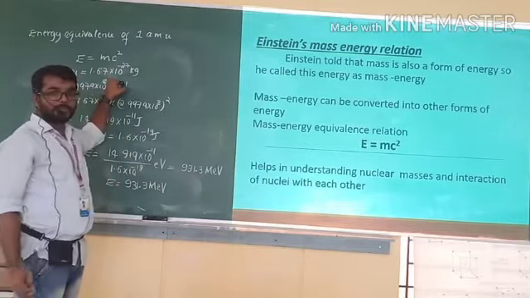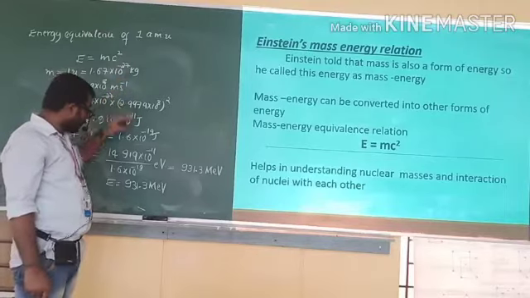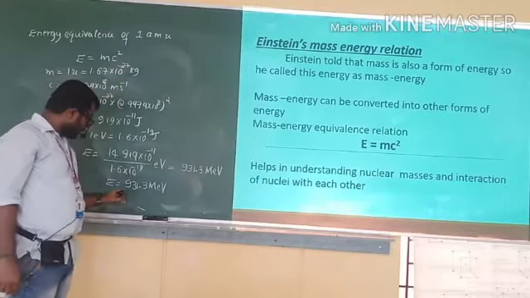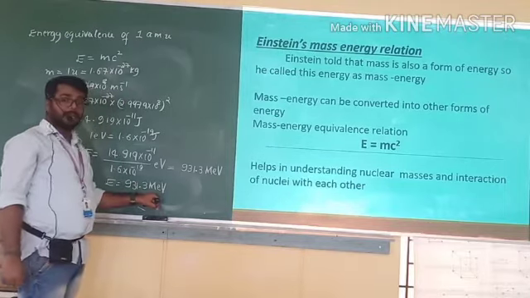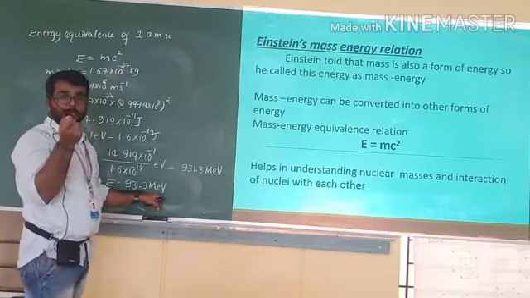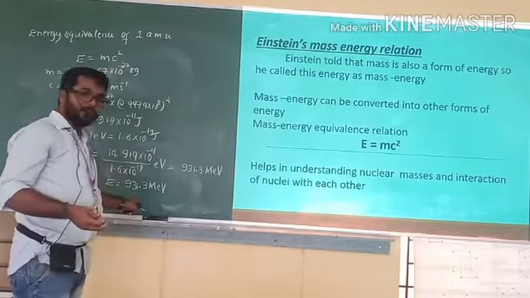Its value is very small. It is 10 to the power minus 27 kg. As it is so small, the energy created is E equal to 931.3 into 10 to the power of 6 mega electron volt. That is, a small change in the mass can create a large amount of energy.